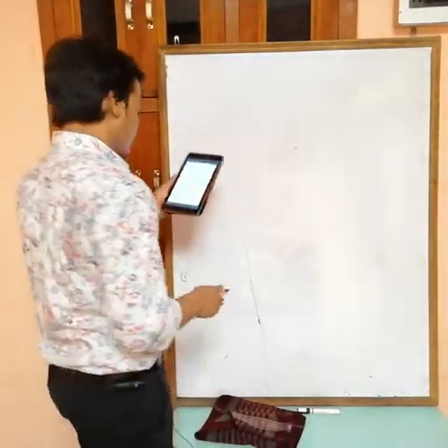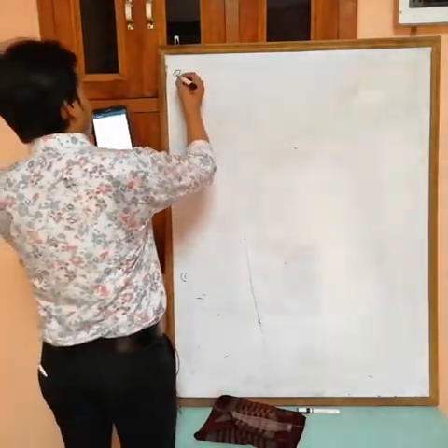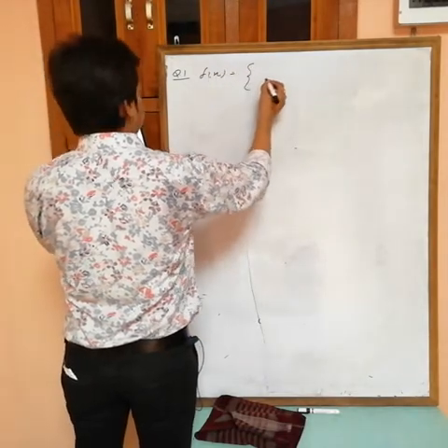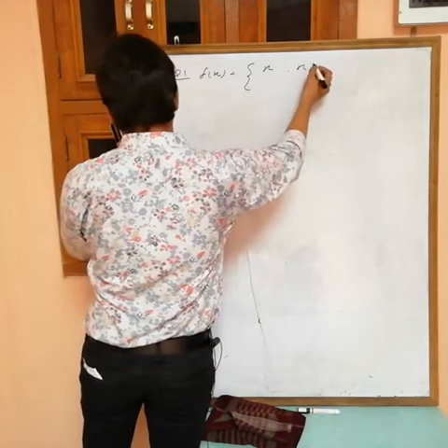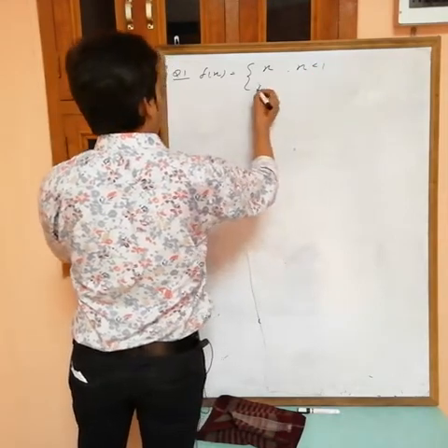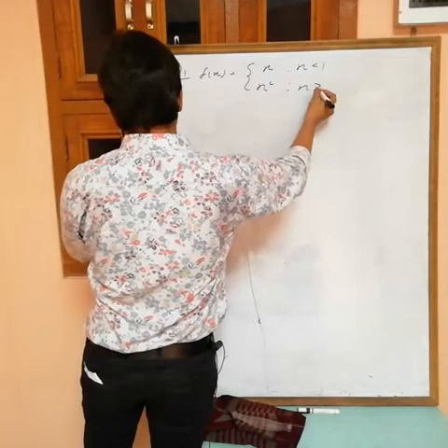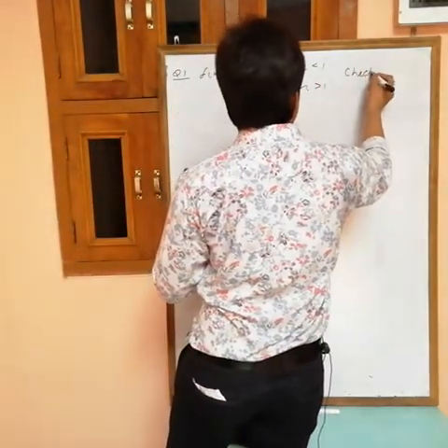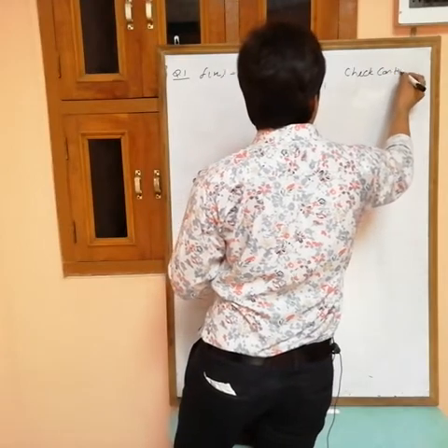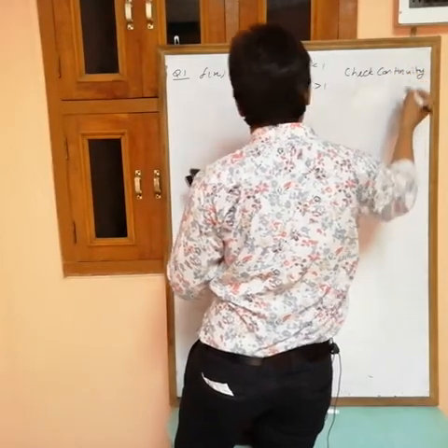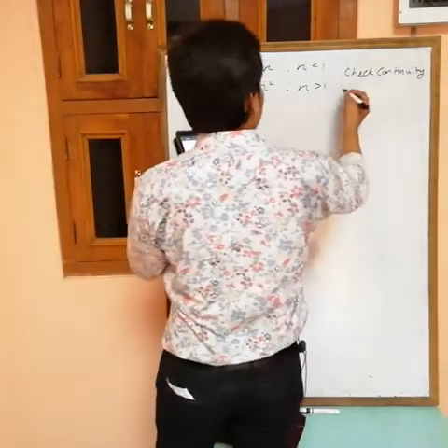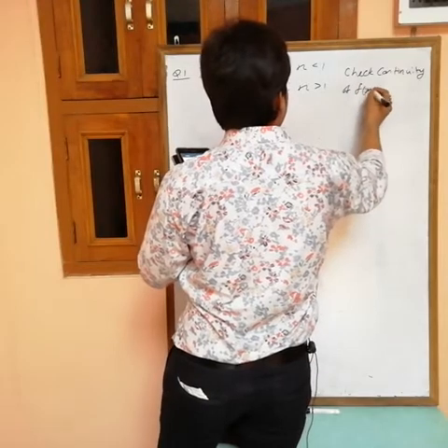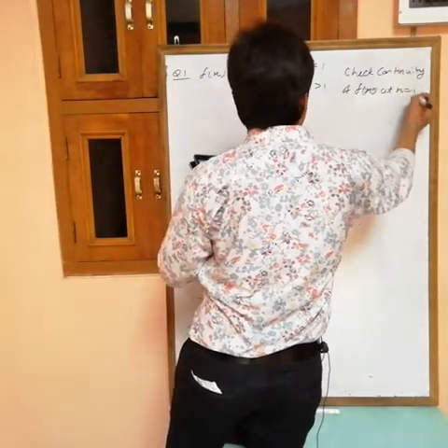So write a question. f(x) equals x where x is less than 1, and x squared where x is greater than 1. Check continuity of f(x) at x equals 1.